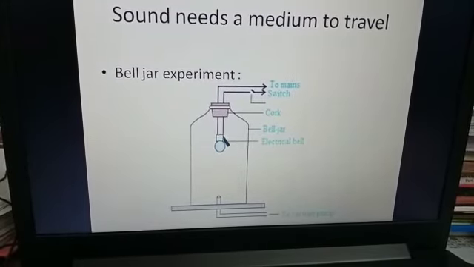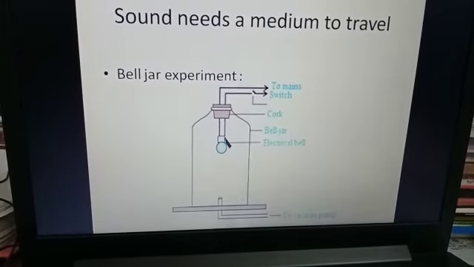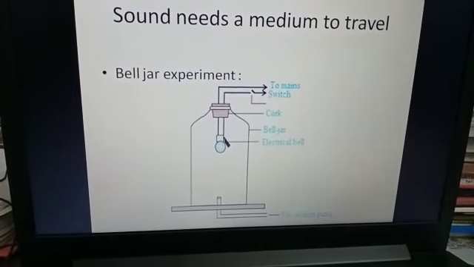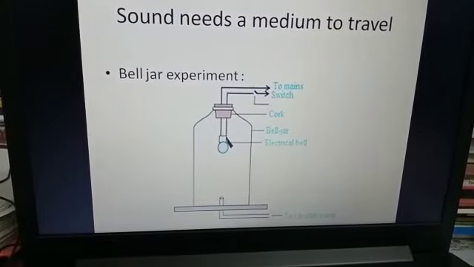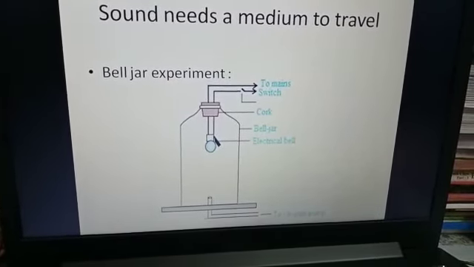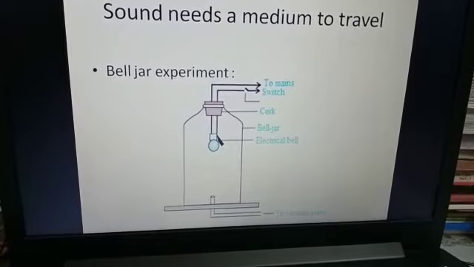And as soon as the whole air inside the bell jar is removed, and there is vacuum, no air left in that particular bell jar, what will happen? You will not be able to hear the electric bell even if you switch it on.